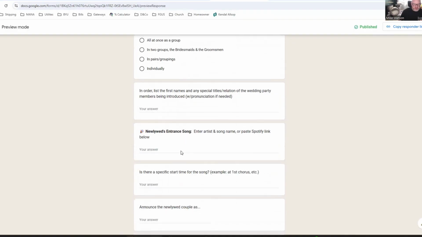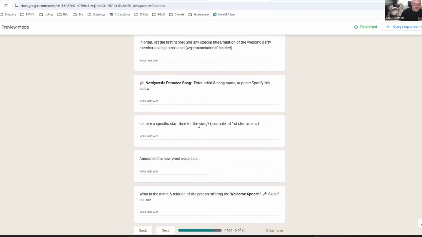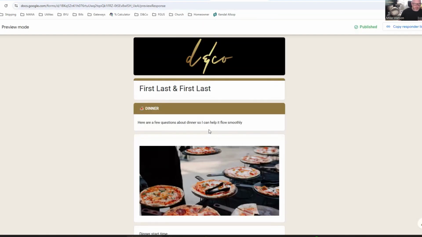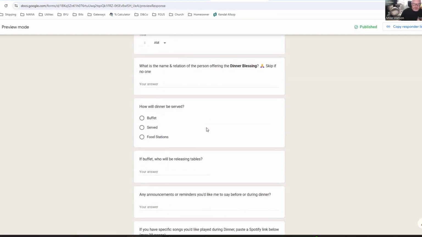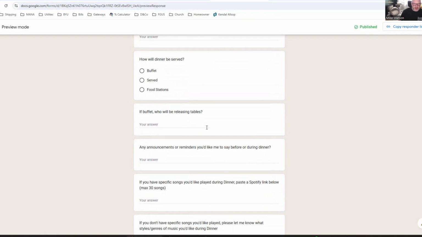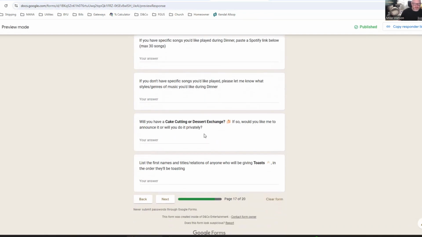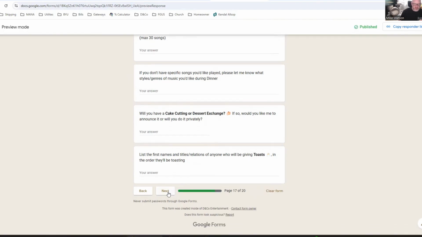all of the questions that I normally ask about grand entrances, what's going to be happening, who's going to be doing what. Moving on to dinner, similar questions that I asked about cocktail hour, similar logic built in when it comes to music played in the background during dinner, asking all of my favorite questions about cake cutting and who's giving toasts and who's speaking and things like that.